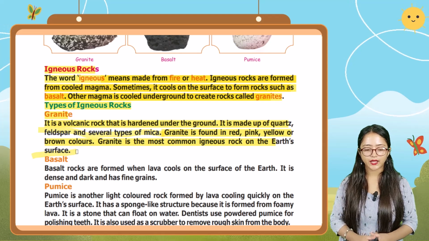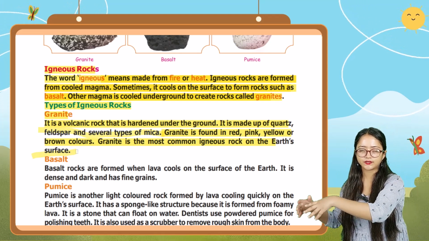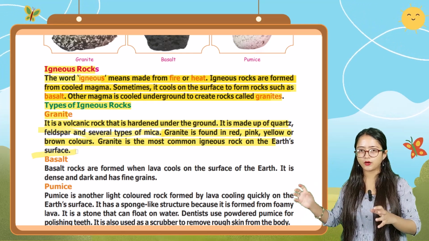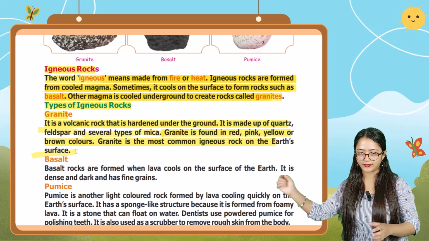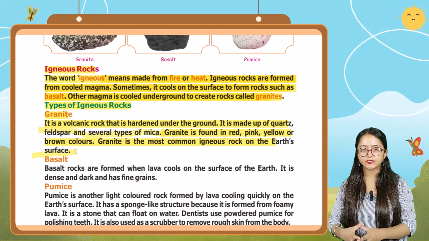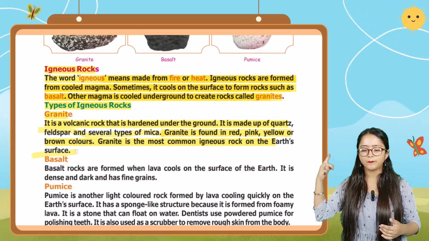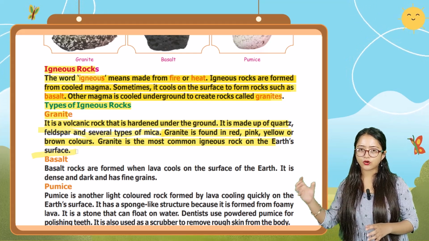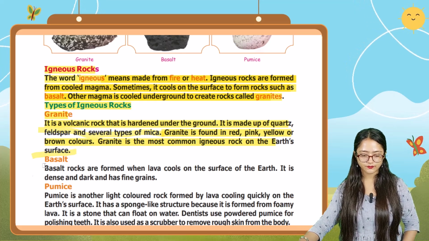So granite is that type of volcanic rock which is hardened under the ground. It is made up of quartz, feldspar, and several types of mica. Granite can be found in many colors like red, pink, yellow, or brown. And granite is the most common igneous rock on the earth's surface.